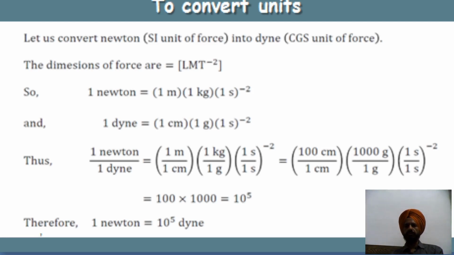So in this way dimensions are useful: we can check the correctness of an equation, and we can also make conversions between units, how Newton is converted into dyne and how dyne is converted back. So this is all about the units and measurements topic.